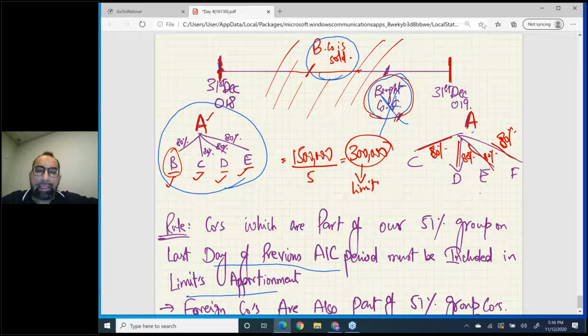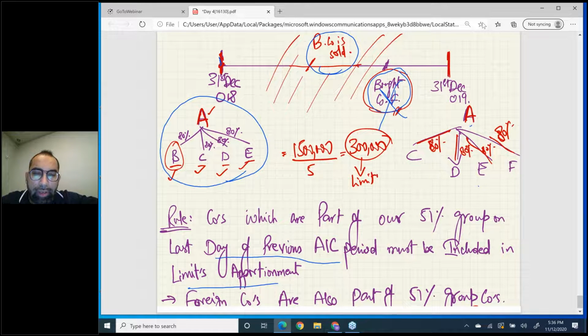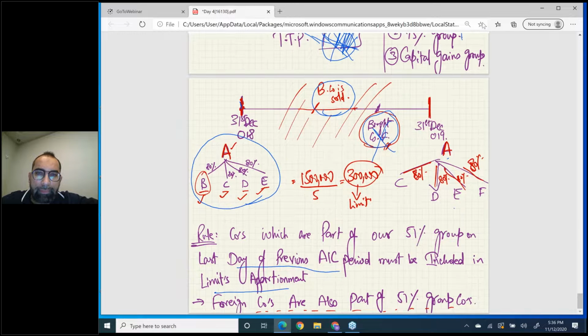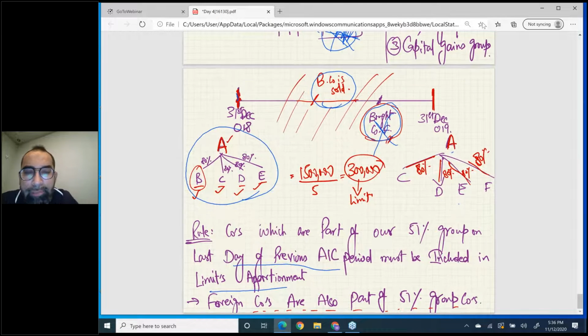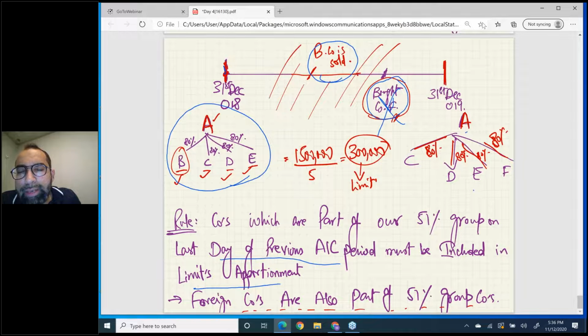Now the question is, sir, what if we have a foreign company, where we have a holding of 60% or 70%? Yes, foreign companies are also included in limit apportionment. Foreign entities are also included in limit apportionment, if you have holding greater than 50%. So this was a quick recap of the corporation tax topic.